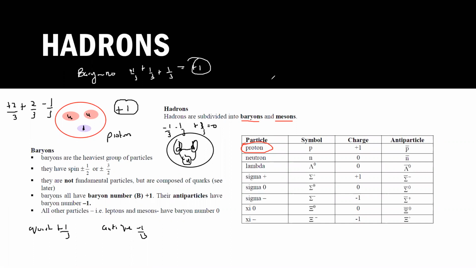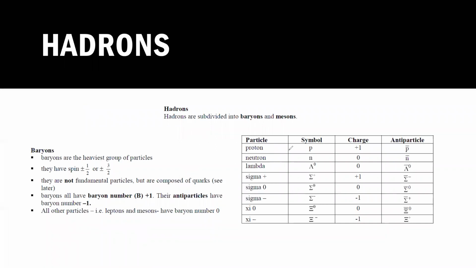And for anti-baryon, meaning the antiparticle, the baryon number will be minus 1. And they are not fundamental particles. Why do we call them not fundamental? Because they can be further divided into quarks. And what are the particles which you have to learn? You have to learn proton, neutron, lambda, sigma positive, sigma neutral, sigma negative, psi 0, psi minus 1. And these are the symbols which you have to learn for these particles.